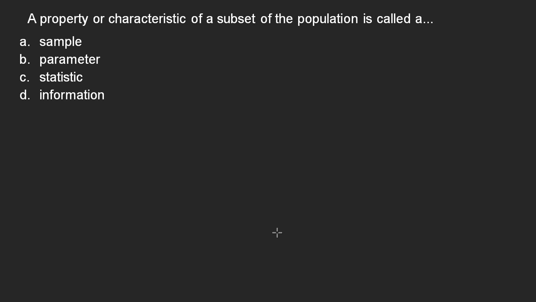A property or a characteristic of a subset of the population, anything less than the entire population, is a sample. So this is a question about a property or characteristic of a sample, called either a sample. Well, I think you can see that we can rule that out. We're talking about not the sample itself, but a property of the sample. So we're not going to call that a sample as well.